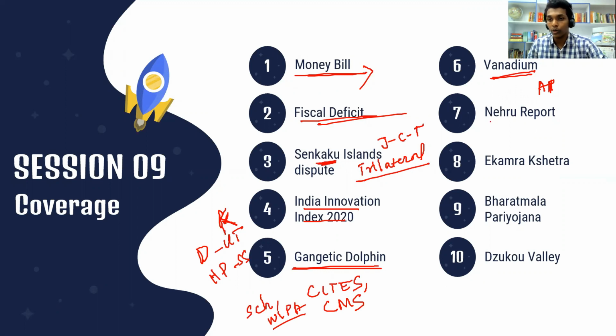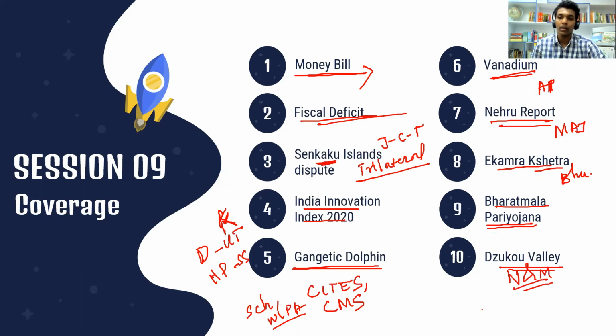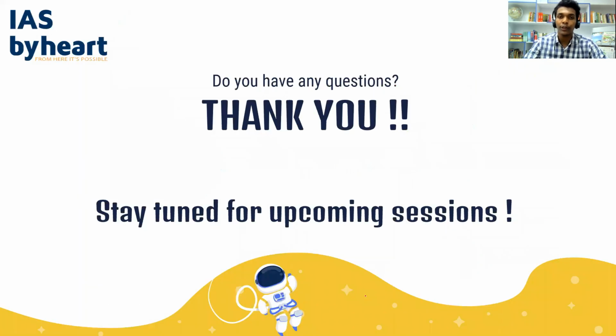We also saw about the Nehru report and Muhammad Ali Jinnah's opposition. We saw Ekam Kshetra in Bhubaneswar, Bharatmala Pariyojana, and Zuko Valley in the borders between Nagaland and Manipur. Okay, these are the 10 questions we saw today, and I hope this was useful for you.